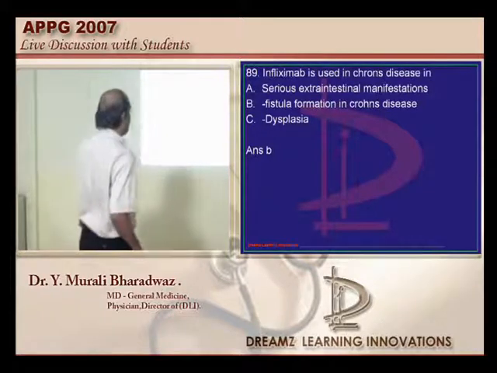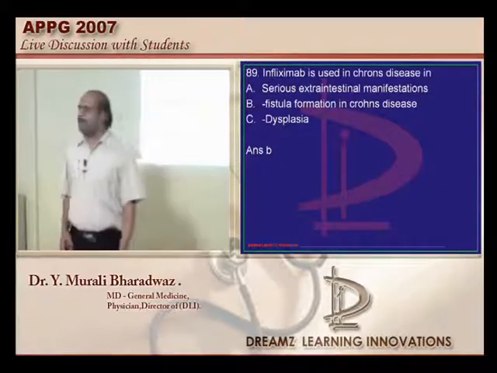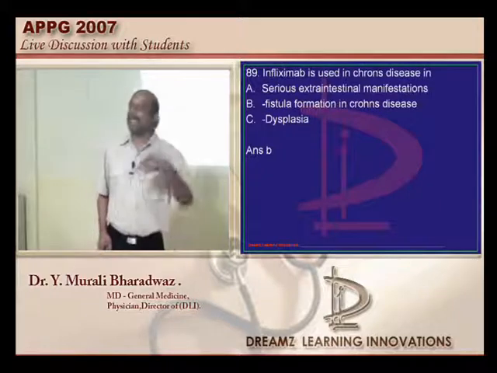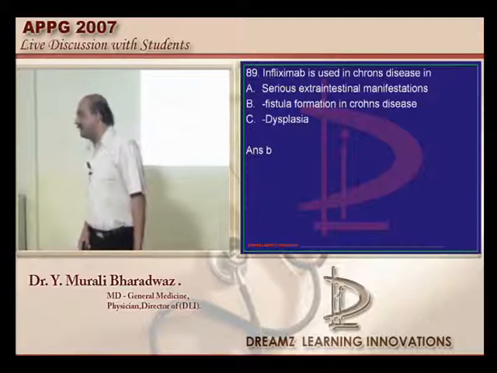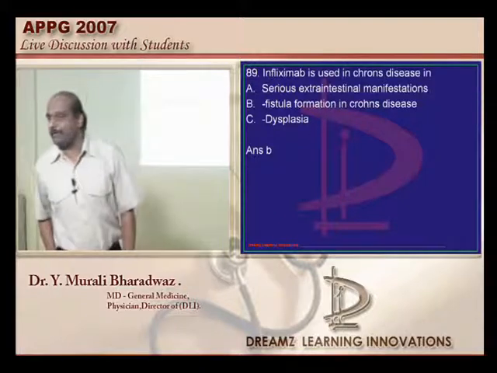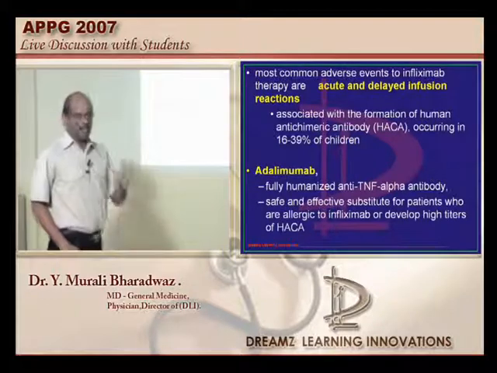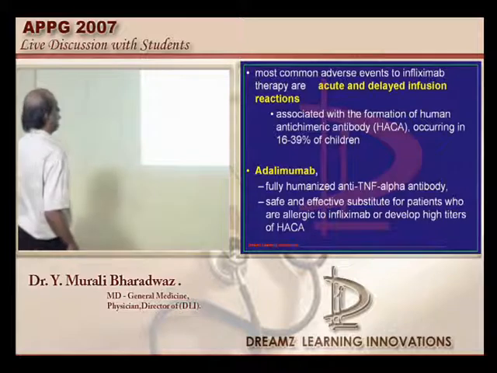Now, I would like to ask you a question. If you use infliximab for a long period of time, what will happen? The body develops antibodies against infliximab and the patient will develop a resistance against the drug. So in that scenario, what is the big brother of infliximab called? Adalimumab is another monoclonal antibody against tumor necrosis factor, is what needs to be remembered.